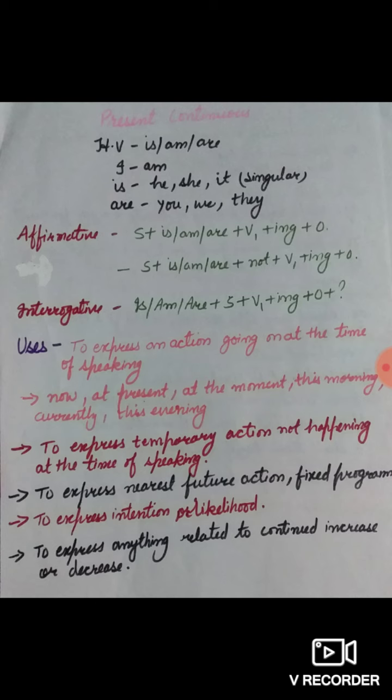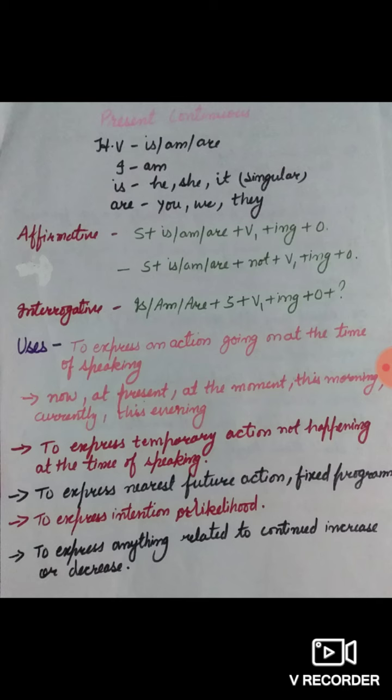In front of you, you can see the structure of affirmative sentences. First of all, we make use of subject plus is, am, are. According to our subject, is, am, are is used plus first form of verb plus ing plus object. Next is negative sentences. The structure is subject plus is, am, are plus not plus V1 plus ing plus object.